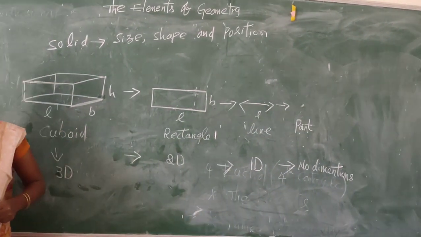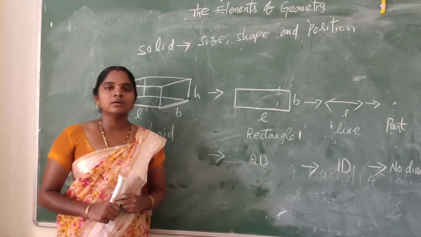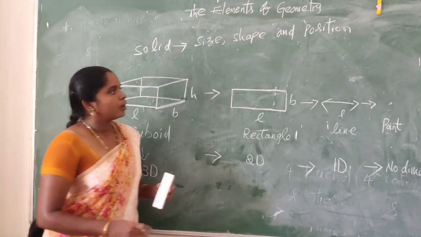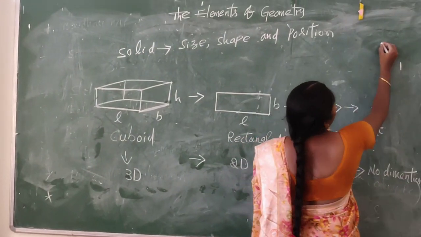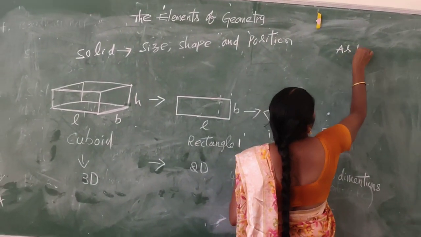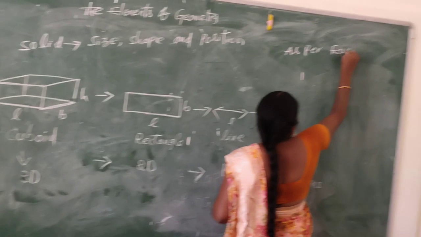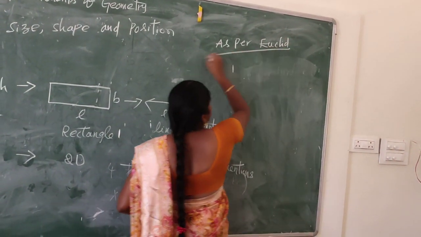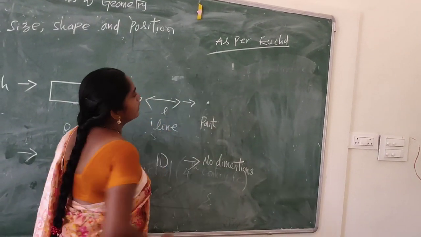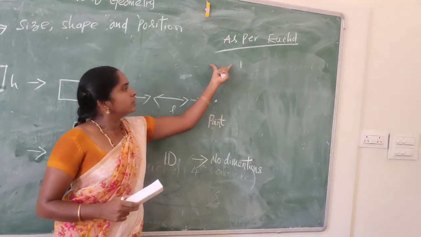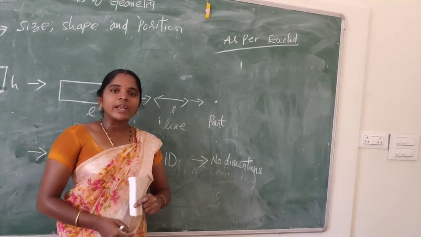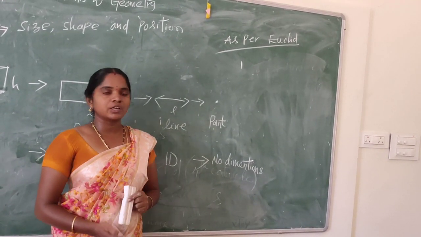As per Euclid, Euclid divided terms into defined terms and undefined terms.